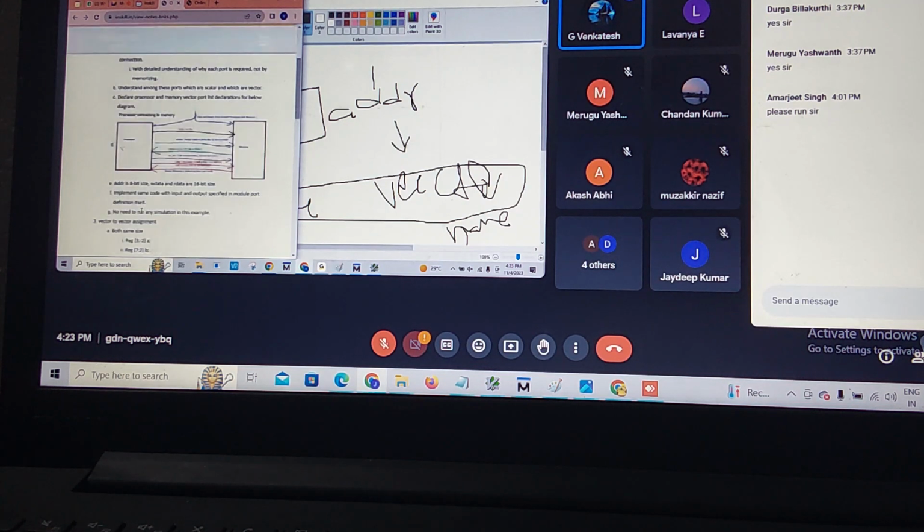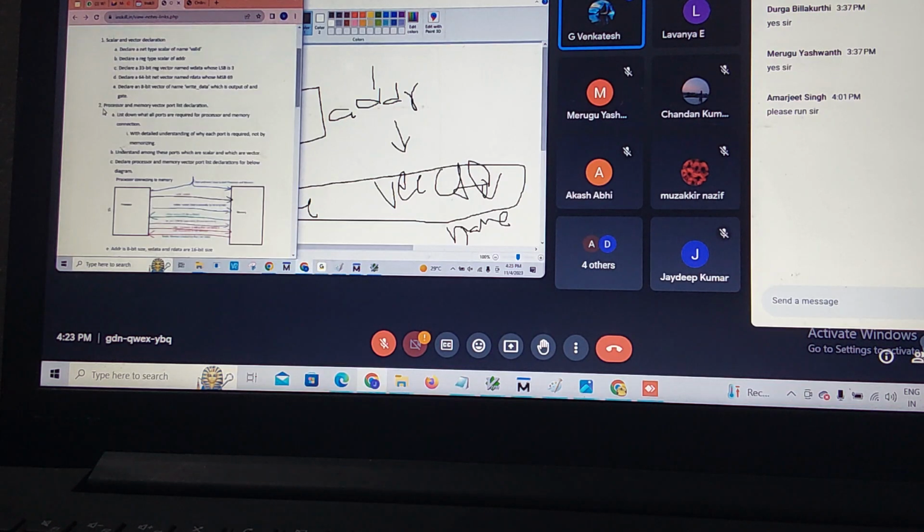I am explaining right now this second one. This one means 7 down to 0. Regarding this question, E question, what is your vector size? My size is 7 down to 0. What is my vector name? Write data.